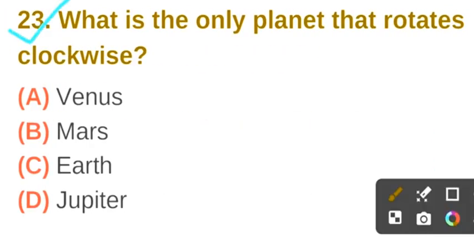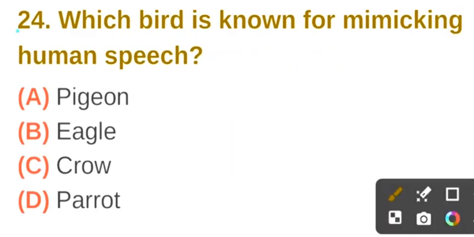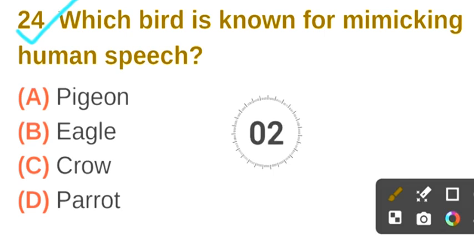Question number 23. What is the only planet that rotates clockwise? The correct answer is option A, Venus. Question number 24. Which bird is known for mimicking human speech? The correct answer is option D, parrot.